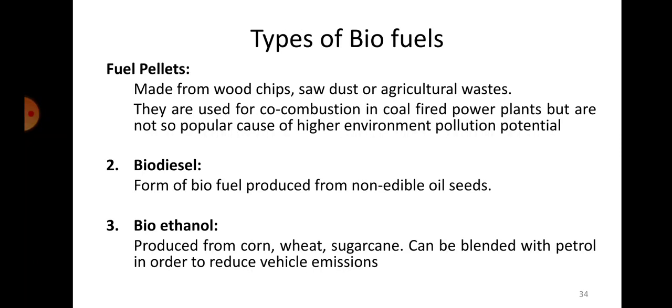Next we have something called bioethanol. Bioethanol is usually produced from wheat, sugarcane or corn, and as I told you, these can be blended with petrol in order to reduce vehicle emissions. So biodiesel or the bio oil that we are getting is generally mixed with diesel, and bioethanol, which is usually obtained from the fermentation of sugarcane, wheat or corn, can be blended with petrol. Okay, and it can be used as a fuel.